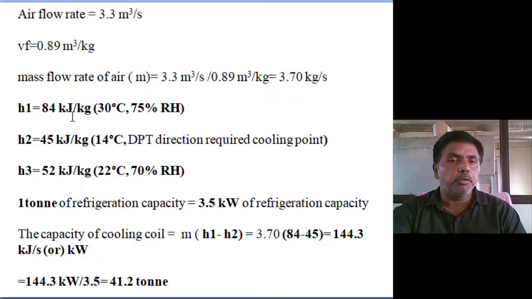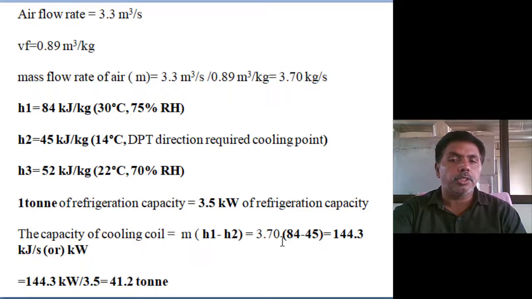Initial enthalpy is 84 kilojoules per kg at 30 degrees centigrade, 75% relative humidity. And the second enthalpy, we are moving toward 14 degrees, but where the intersection takes place, at that point we extracted the enthalpy, which is 45 kilojoules per kg. And at the end of the sensible heating, 22 degrees, 70% relative humidity, we extracted the enthalpy 52 kilojoules per kg. Then 1 ton of refrigeration, as I already mentioned, is 3.5 kilowatt of refrigeration capacity. Then the capacity of the cooling coil is mass flow rate into the enthalpy difference, the enthalpy at entry and exit of the cooling coil.